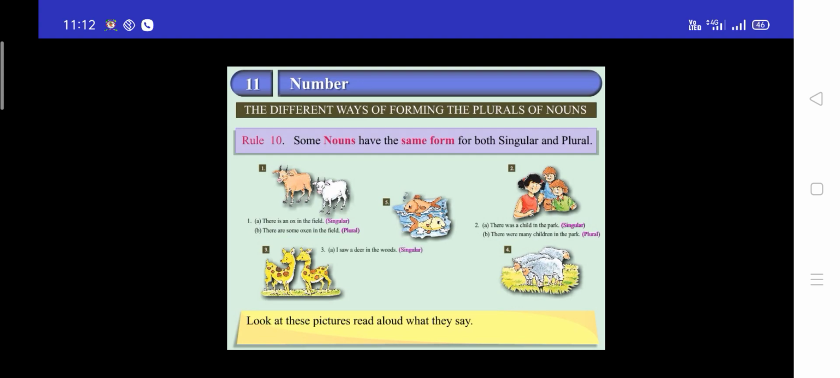I saw a deer in the woods. Singular. I saw 2 deer in the woods. Plural. There was a sheep in the field. Singular. There were many sheep in the field. Plural. We caught a fish. Singular. We caught a lot of fish. Plural.